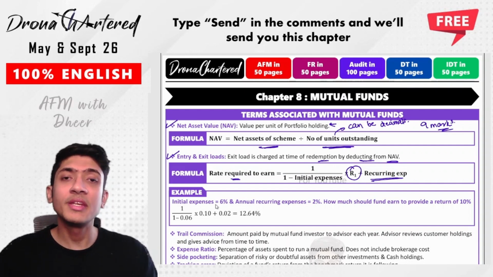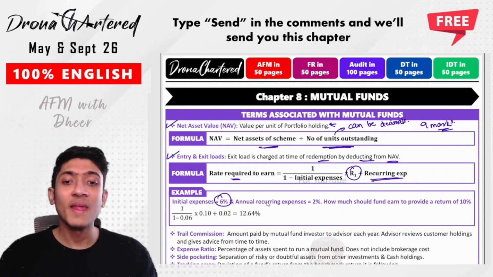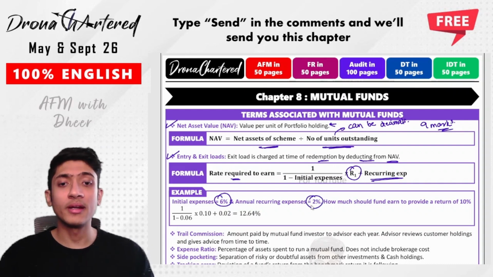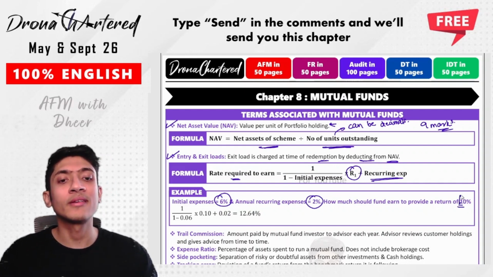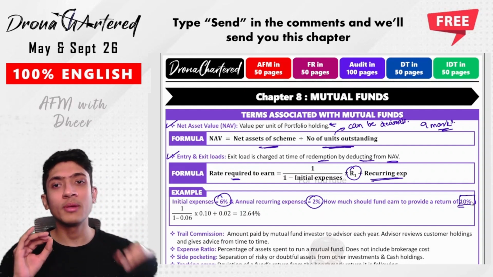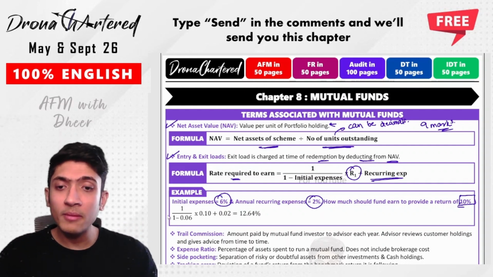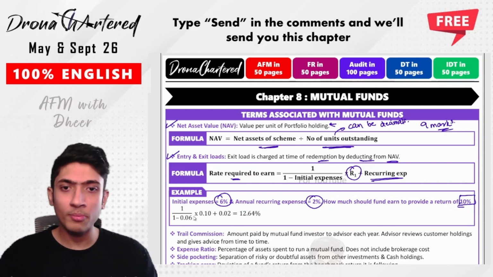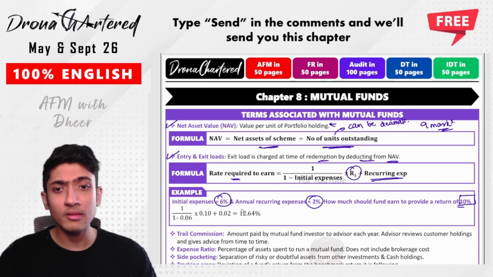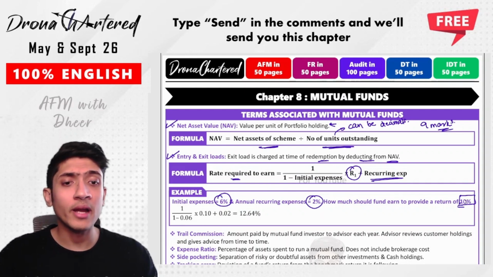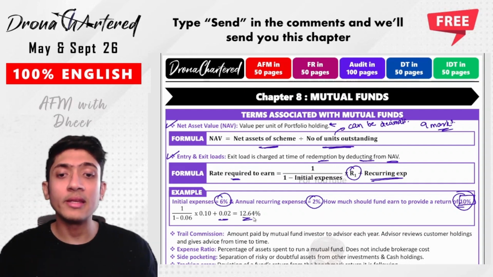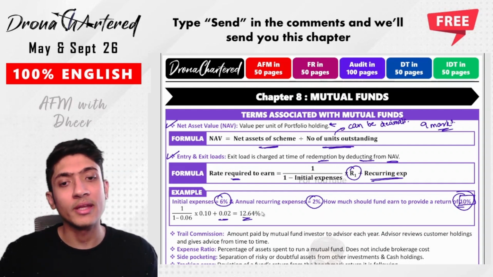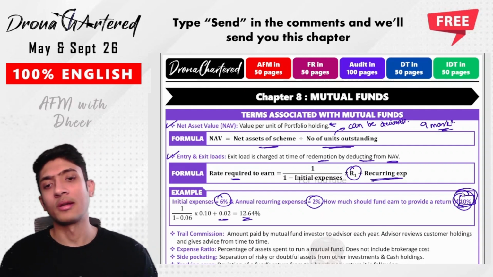If it says that the initial expenses of the fund are 6% and annual recurring expenses are 2%, how much should the fund earn to provide a return of 10%? That means the investor wants that at the end of the day I should be earning 10%. So therefore we do 1 upon 1 minus 0.06, that is 1 upon 1 minus initial expenses. We multiply this by R1, that is our required rate of return of 10%. Then you add 0.02, that is your recurring expenses. So you get 12.64 percent. So basically the fund will have to earn 12.64 percent to give you a return of 10%. Clear?